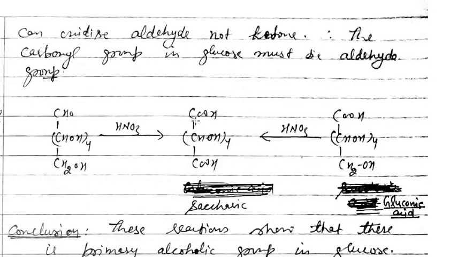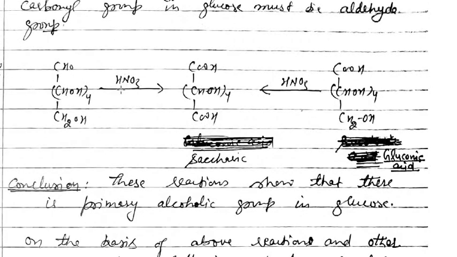Now next is the reaction with nitric acid. We are now reacting the glucose with nitric acid, and nitric acid is a strong oxidizing agent. So it will oxidize this aldehyde group and this primary alcoholic group. This is a primary alcoholic group because this carbon which is attached to the OH group is bonded to only one carbon atom. So this is known as a primary alcoholic group.